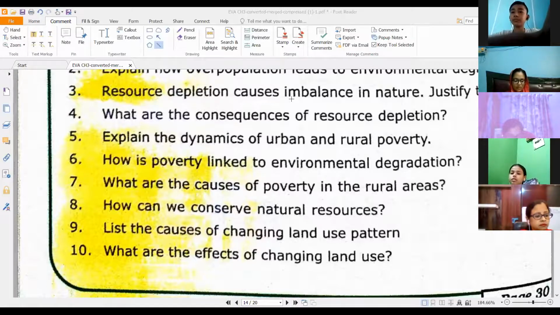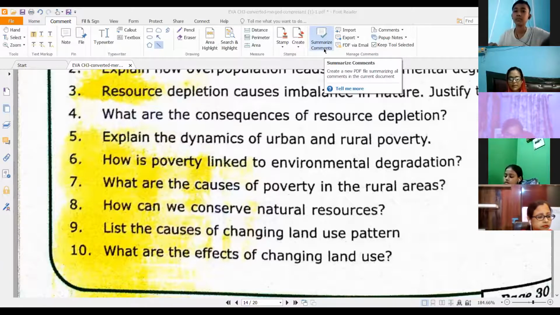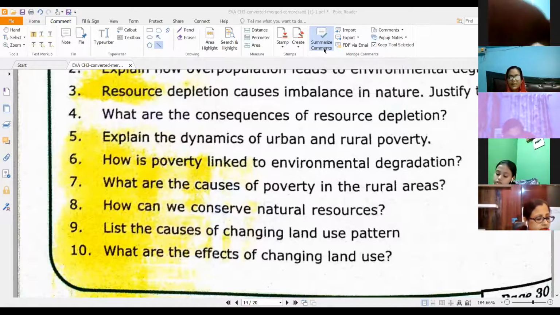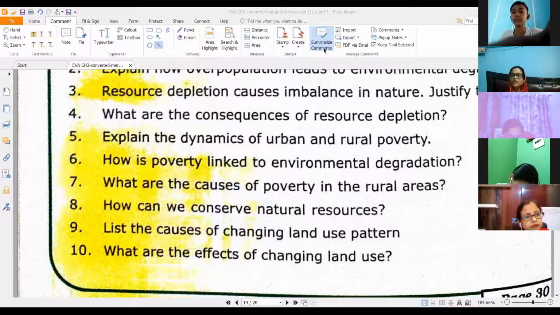So come to page 27. Few reasons for changing land use pattern. What are the effects? Just under that you have effects on page 27 itself. That is socioeconomic impact and environmental impact. You will give the heading and explain both the points.